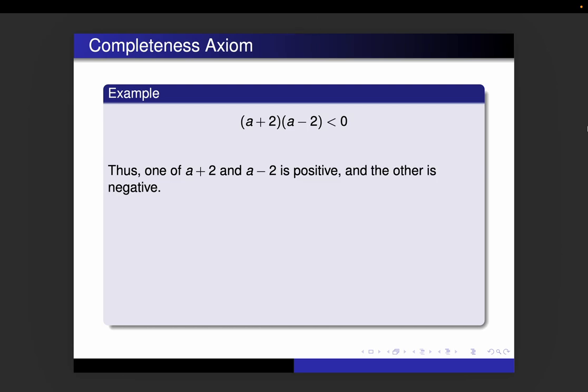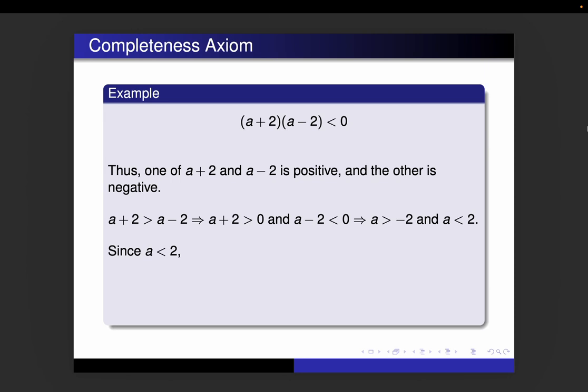And if you look at it carefully, it's pretty easy to determine which one is which. A plus 2 is the bigger of the two. That means A plus 2 has to be the positive one. A minus 2 has to be the negative one. And if we solve for A in both of those inequalities, we get A is bigger than negative 2 and A is less than 2. The one we were looking at is the A less than 2. We just showed that A is less than 2, and therefore 2 is an upper bound of S.